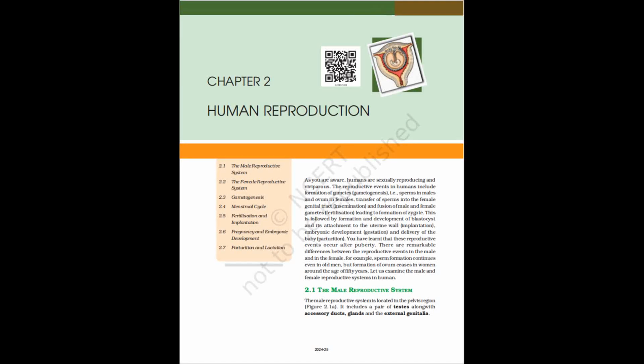Summary: humans are sexually reproducing and viviparous. The male reproductive system is composed of a pair of testes, the male sex accessory ducts, and the accessory glands and external genitalia. Each testis has about 250 compartments called testicular lobules, and each lobule contains 1 to 3 highly coiled seminiferous tubules. Each seminiferous tubule is lined inside by spermatogonia and Sertoli cells.